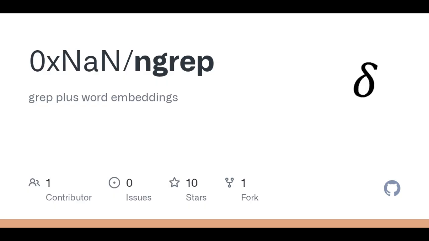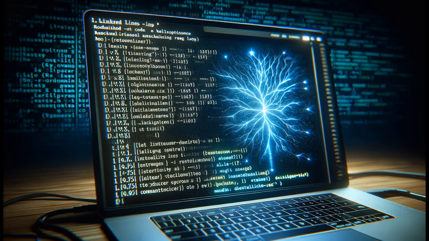This is not the tool you reach for when you need to scan a 10 GB log archive at 3 a.m. during an incident. Second, it works at the word level, not the line level, by default. Grep thinks in lines. Ngrep thinks in tokens. This changes how you interact with output, and it takes some adjustment. Third, the embeddings it ships with are general purpose. They don't know your domain. If you work in genomics and search for expression, you might get results about language or emotion, not gene expression. Domain-specific language is a real gap.